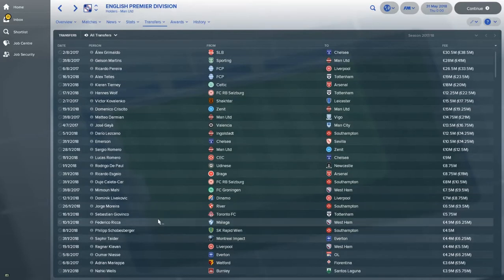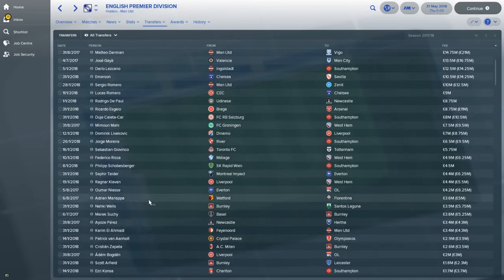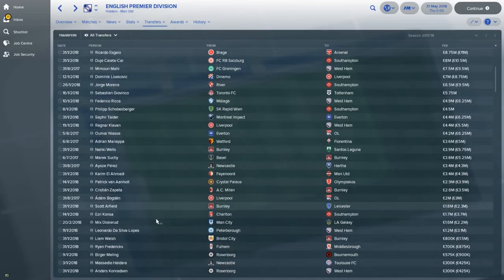We've got nothing else really jumping out. Maybe cheaper ones that are a little bit surprising. Mariappa going to Fiorentina is a strange one. Nias from Everton to Olympic Lyon happens all the time. It's happened in pretty much every experiment I've done where I've checked it.